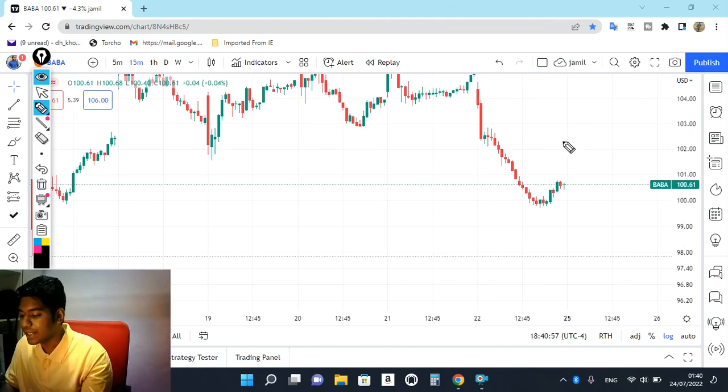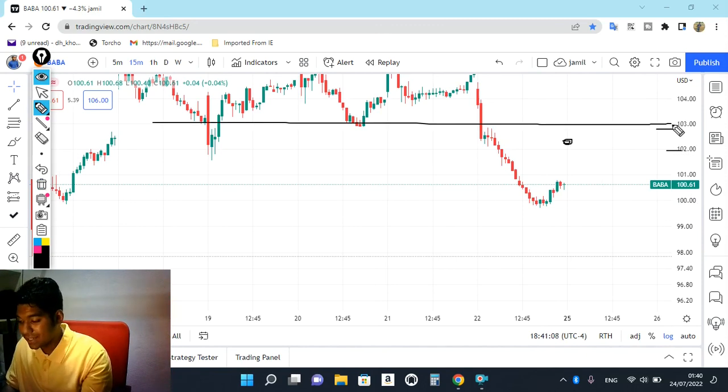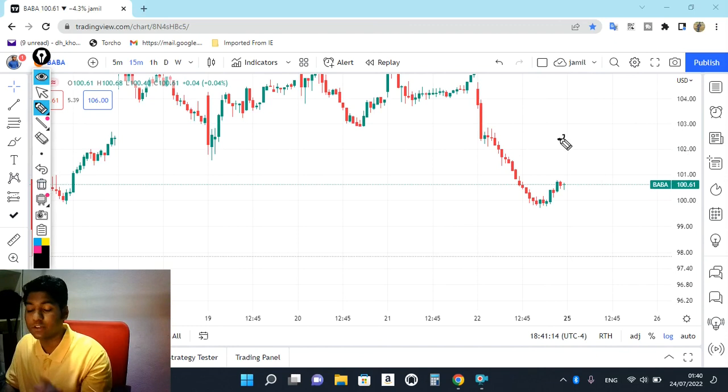Suppose the market opens gap up on Monday, at 102, 103, from its closing price. This is the place that is going to act as resistance, which is 103, 103.50. Just after the gap up opening, wait for the 50-minute time frame. You don't need to wait more than that. After the 50-minute time frame, if you see the market continuously going up, just be patient and wait.